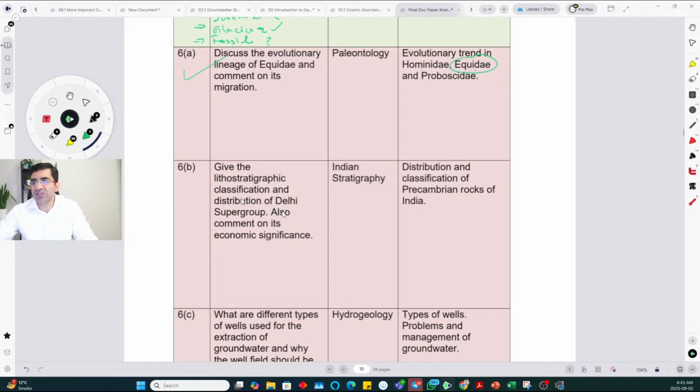Lithostratigraphy and classification of Delhi supergroup, so basically distribution of Precambrian rocks in India, and comments on its economic significance. So on economics, you have to write the overall stratigraphy, those that are already given in your course. If you start from lower to top, they have also asked sometimes about Rayola series in the past, Alvar.